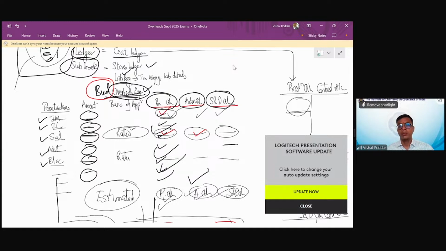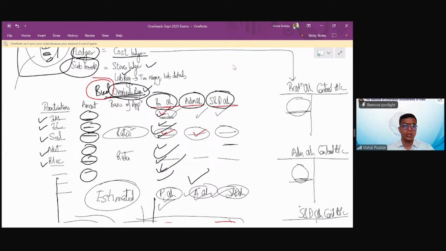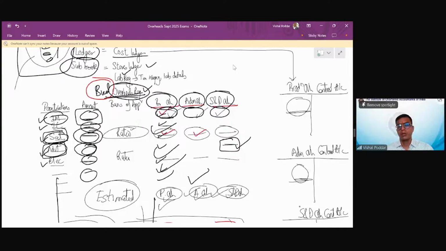And from these total amounts, this is the total amount of, let us say, indirect material. This is the total amount of, let us say, salary. This is the total amount of advertisement. Now I try to find out the respective amounts for each of these overheads. How? If any expense is specific, like advertisement is only for selling and distribution, I'll put it here. If expenses are common, like salary, which is for all the departments, I will divide it among all the departments.